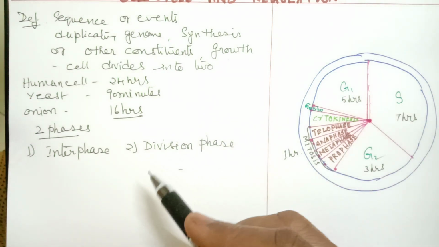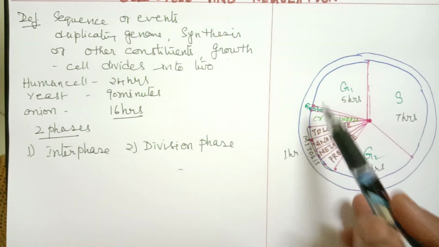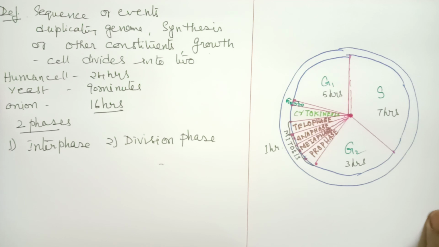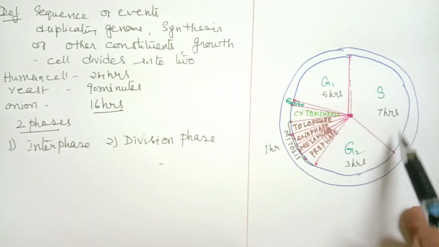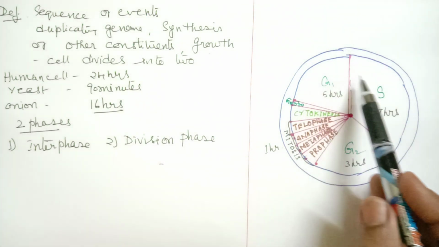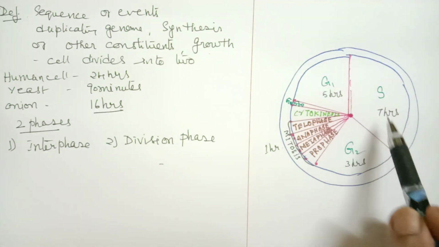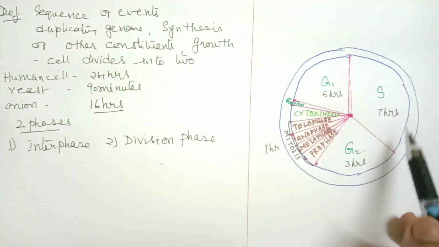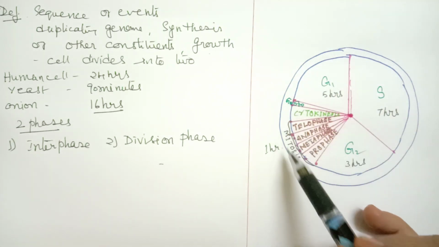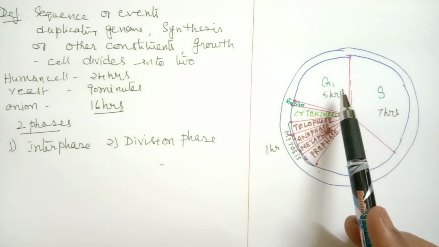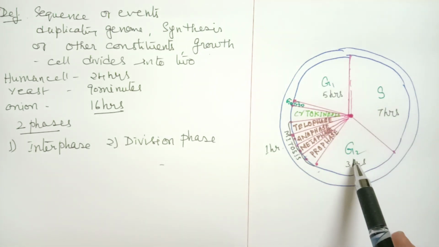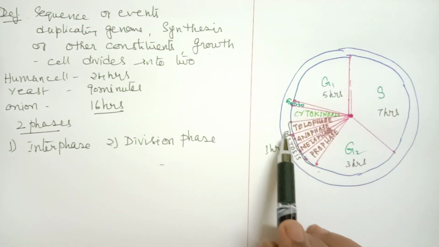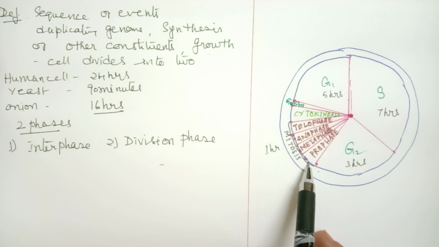Before we go into the description, first briefly I'll tell you what this diagram represents. This pie diagram represents the cell cycle duration of onion root tip cell. Here I have mentioned even the duration of different stages. The stages of cell cycle include interphase and division phase. Interphase includes these three phases G1, S and G2, which we are going to do in detail, followed by division phase, that is mitosis.